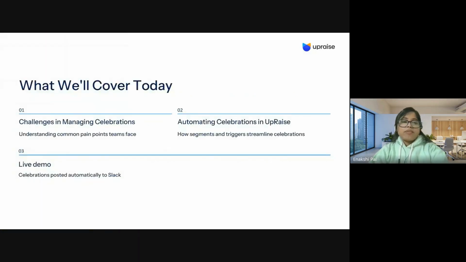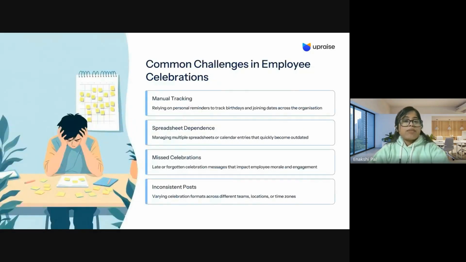So next up, we have the agenda for today. Here's a quick look at what we are going to cover. First, we will look at some of the common challenges teams face when managing birthdays, work anniversaries, or any other celebrations, especially as organizations grow. Next, I'll explain at a high level how UpRaise automates these celebrations using user segments and employee profile data. And finally, I'll give you a quick demo where you will see how all of this works in action.